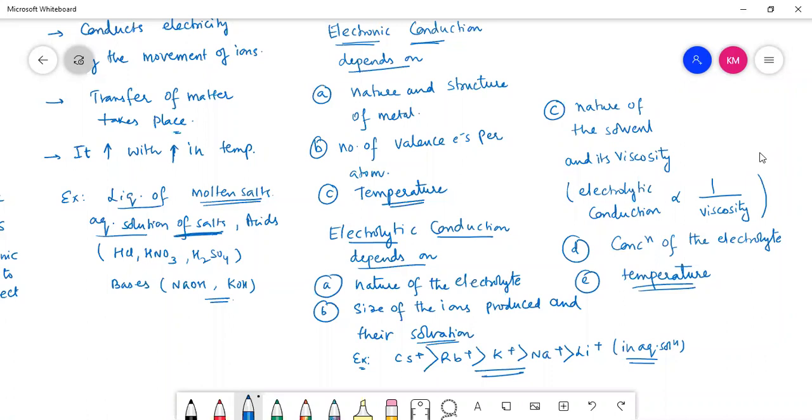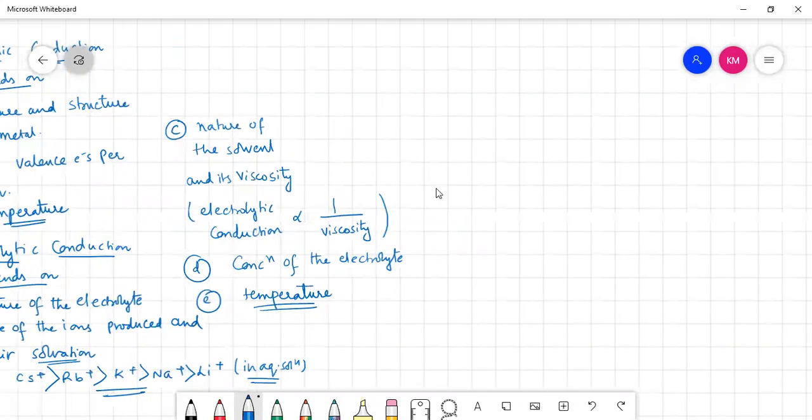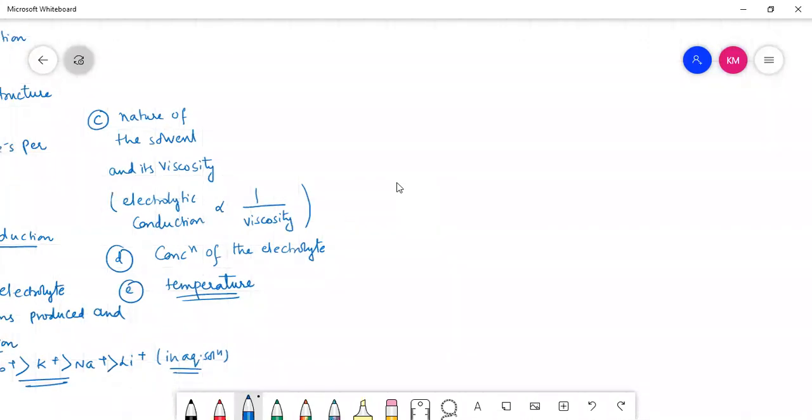So far we have discussed that electrical conductors are of two types: electronic and electrolytic. But in the electrochemistry chapter, electrolytic conductors take the key role. We will be talking about electrolytic conductors. But there are certain note points you have to look into.